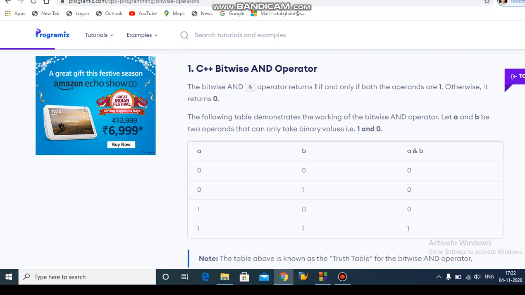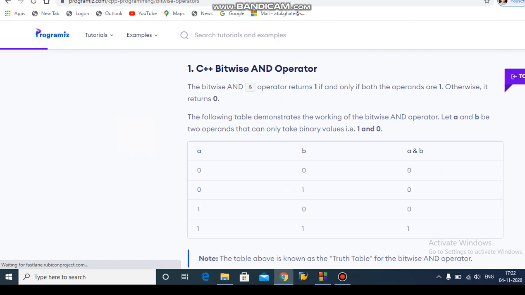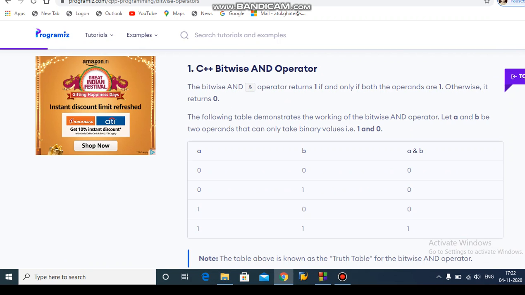So this is the truth table. This is the predefined truth table, it does not change. A equals 0 0 1 1, B equals 0 1 0 1.